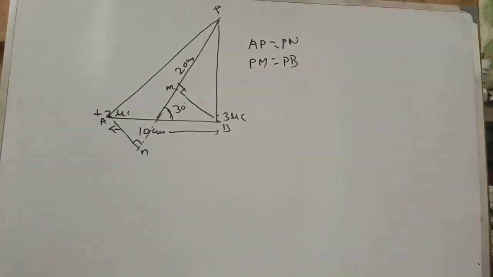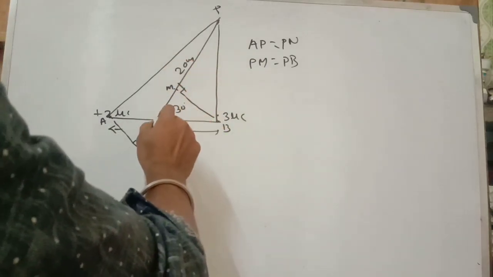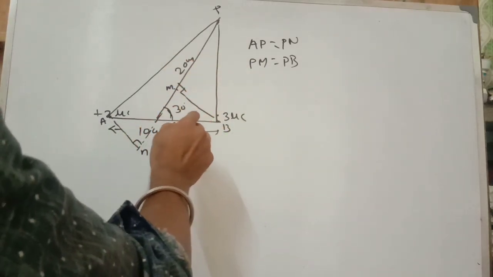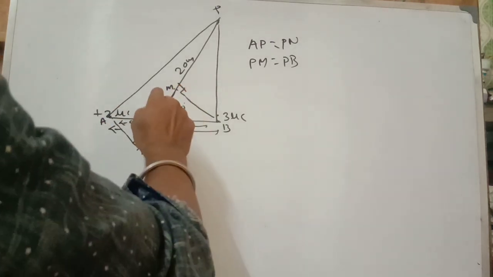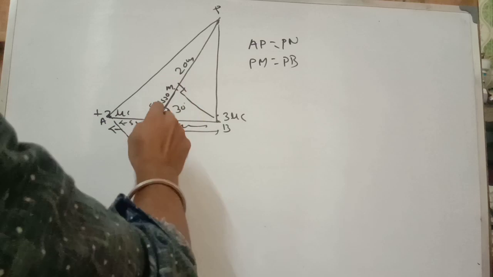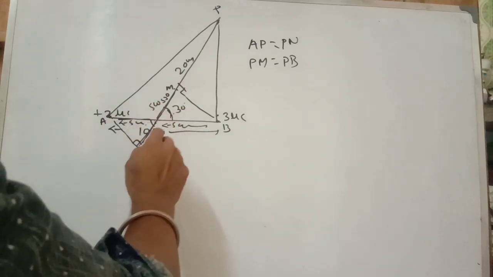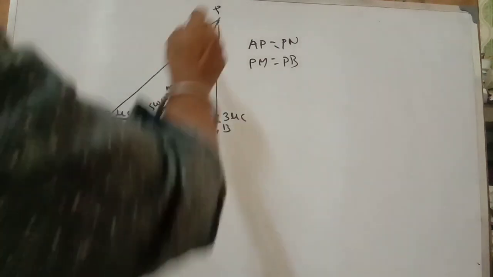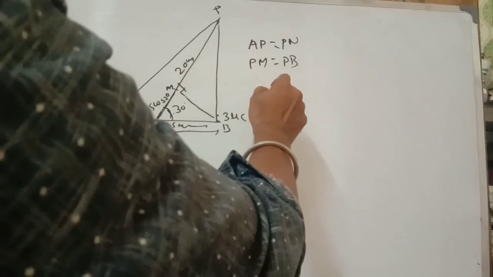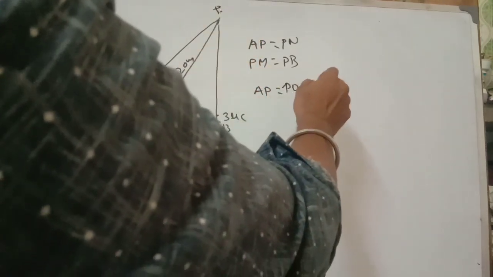Now what is the value of PM? This is the midpoint, so it will be 5 centimeter. So now this one becomes 5 cos 30. If this angle is 30, this one is also 30, so it becomes 5 cos 30 as well. Now AP equals PO plus PN.